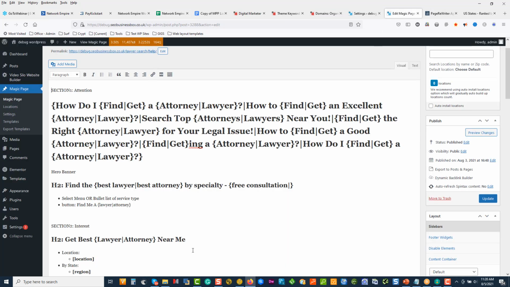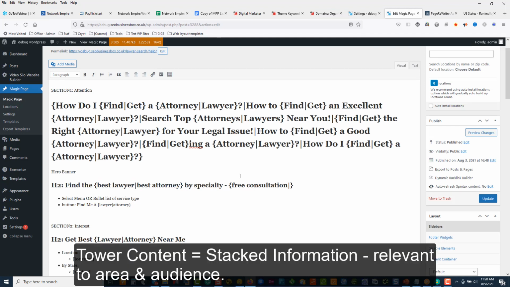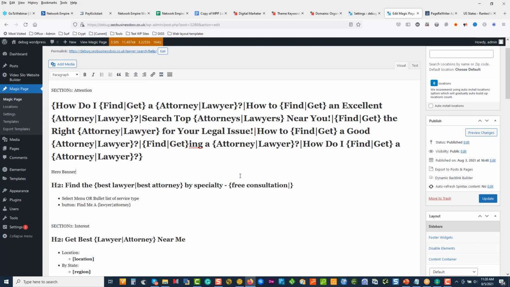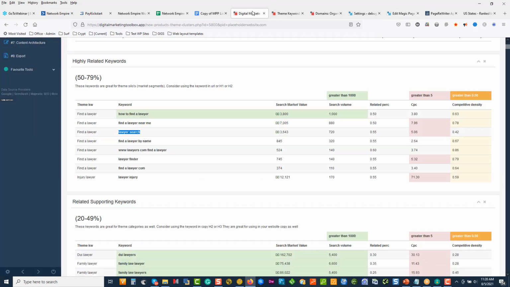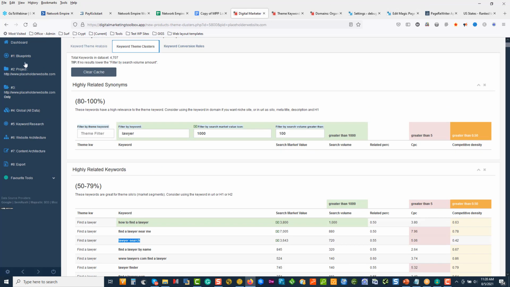What are we focusing on? Conversion rate optimization. A single page that we're going to transfer into a tower. So many guys come to build websites. They think about the look and feel and all that kind of stuff. We're building our websites in structure. We're essentially coming with DMT. We're running through our production line.